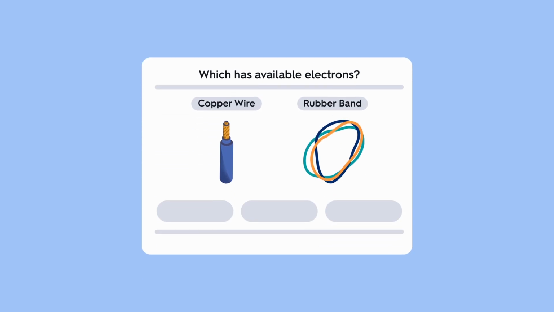Pop quiz. Which one has electrons that can move easily? Copper, rubber, or both? Lock in your answer. We'll come back to it in a minute. And to answer that, we need to zoom in to the atomic level.